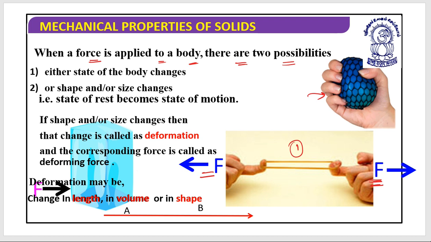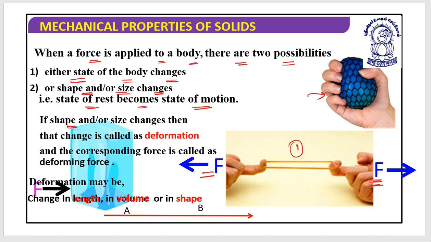And this is another situation where another object is there and you just squeeze it. So when we apply a force to a body, there are two possibilities. First, either the state of the body changes, or second, the shape or size of the body changes. The state of the body changes means the state of rest becomes a state of motion.